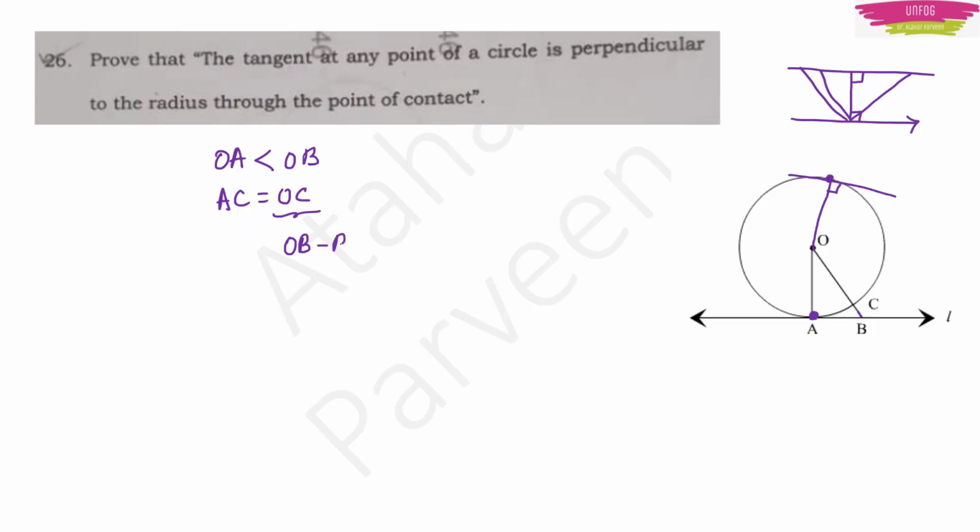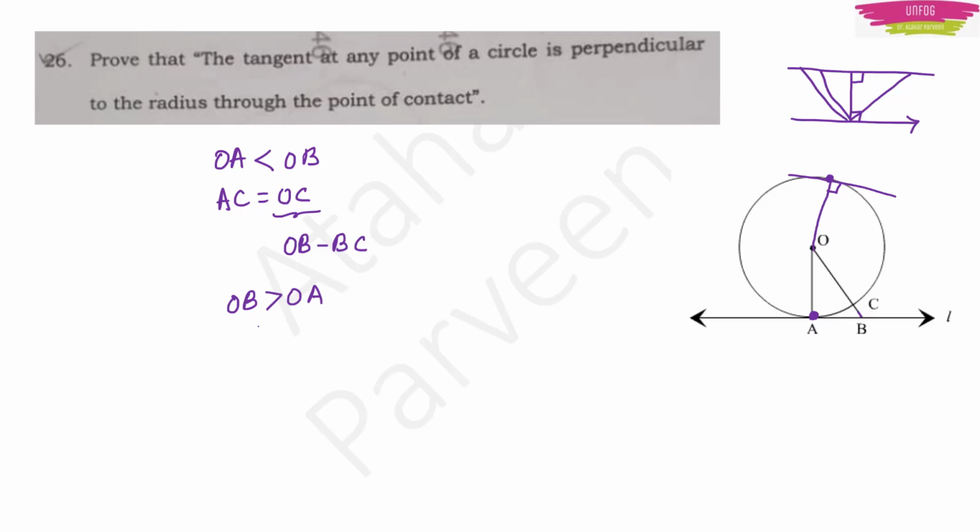OB minus BC, right? So clearly OB is greater than OA. So here you are proving that OA is the shortest line, and the perpendicular is the shortest line from the center of the circle. Because OA is the shortest line, therefore it is the perpendicular touching the point of contact of the tangent and the circle.